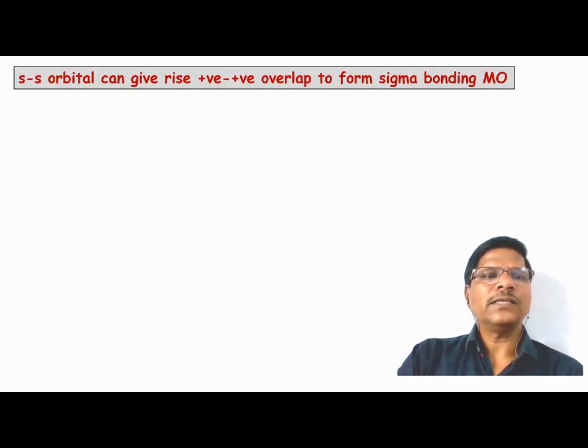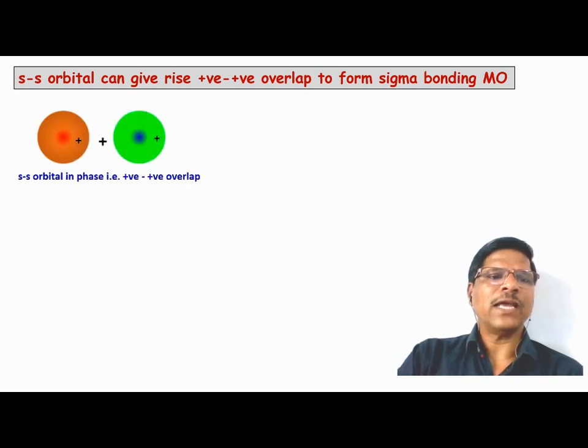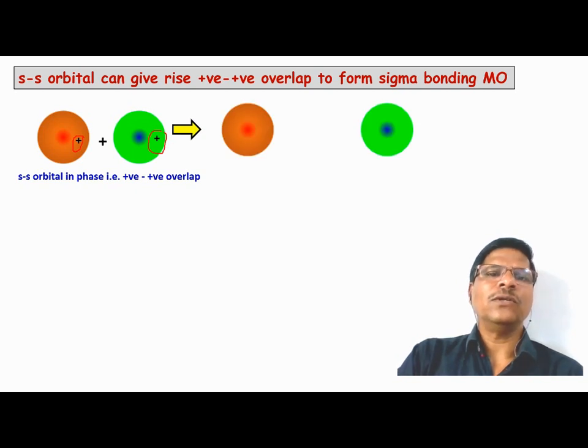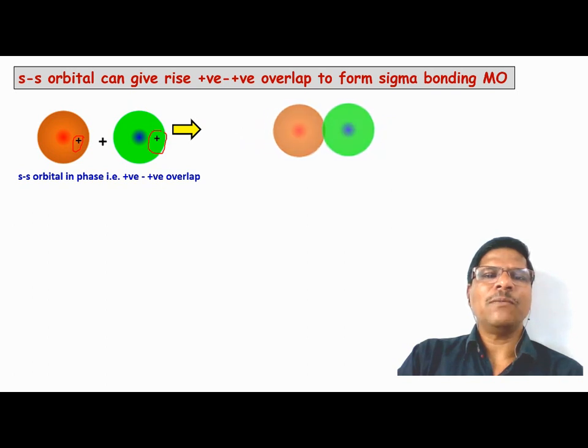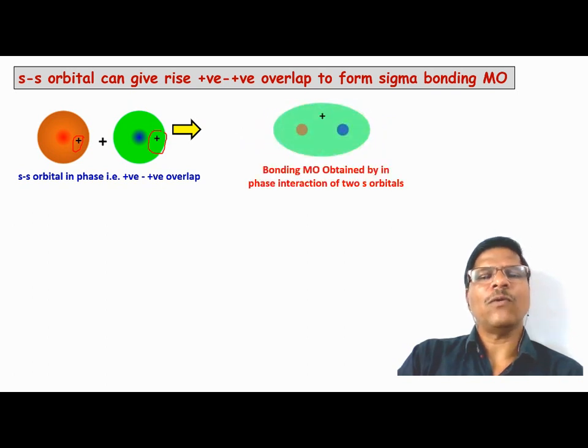So for ss orbital overlap, we have already seen the 2s atomic orbital, the positive overlap. So positive wave function here, positive wave function there, they can combine with each other. Look at the animation. Positive overlap will take place and lead to the formation of the bonding molecular orbital. We have already explained this bonding molecular orbital in detail.